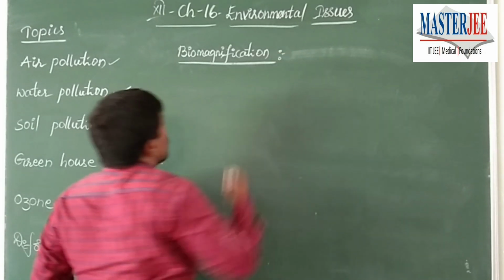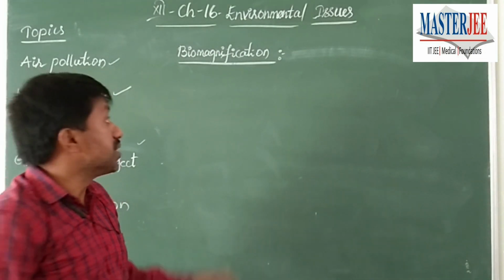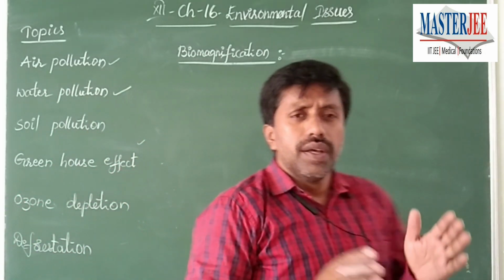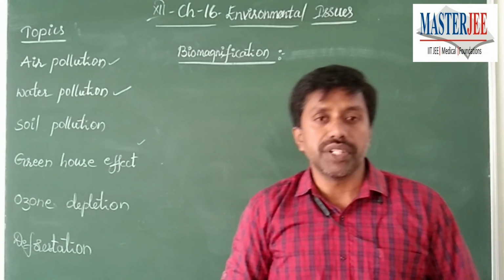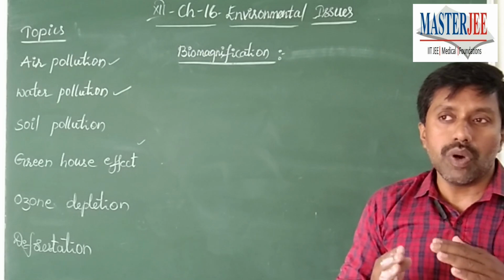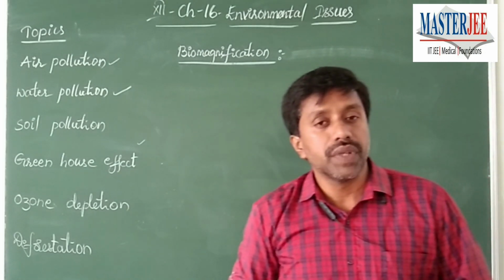Yes. Next important point under water pollution is biomagnification. What is called biomagnification? Different types of chemicals like pesticides, which are pollutants of the water body, are used indiscriminately, and somehow they slip into the water body and get dissolved in the water.